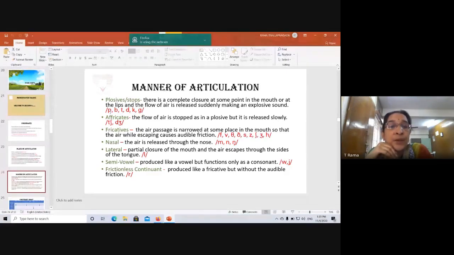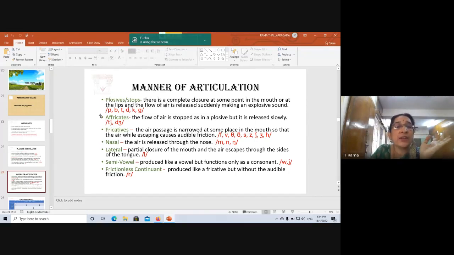Thank you. Then when you say k, the back of the tongue goes up and touches the soft palate, and it stops the air over there. And then you say k. Right? The tongue goes up and touches it. Can you feel it? Can everybody feel it? Same way g. So these are plosives. What happens here is the air is stopped and then released suddenly.